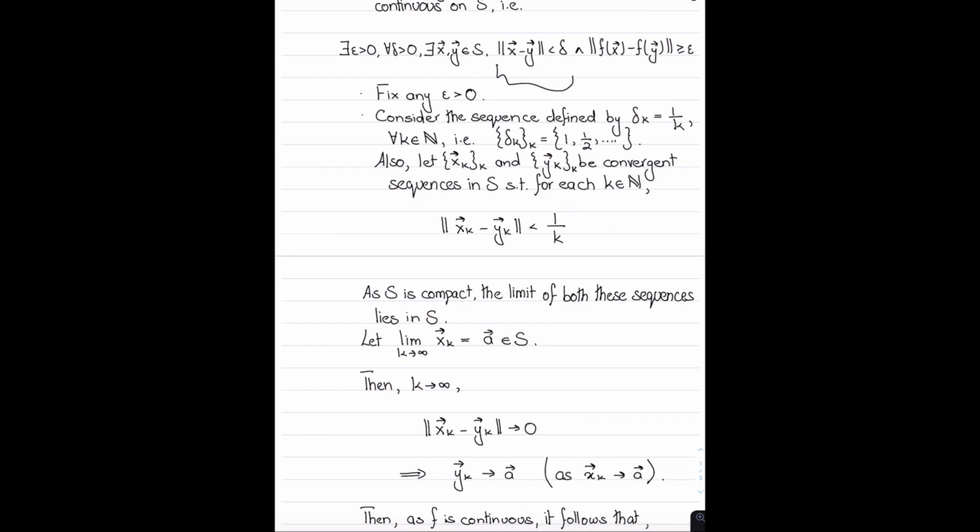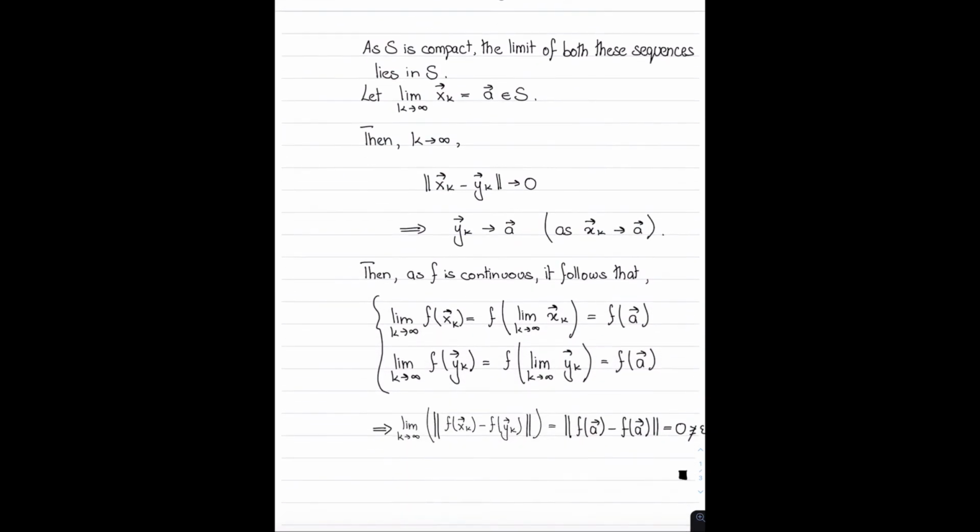So once we know that both of these converge to A, we can now look at what happens as k tends to infinity to the norm of the difference f of x_k minus f of y_k. We see that as k tends to infinity, f of x_k tends to f of A, and f of y_k tends to f of A as well. And of course, f of A minus f of A is just the zero vector. The norm of the zero vector is 0, which can never be greater than or equal to epsilon, because by assumption epsilon was greater than 0. So that is basically the idea behind the proof.